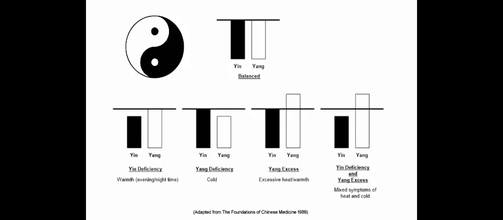Yin and Yang are also interdependent. Neither Yin nor Yang can exist in isolation, and only have meaning in relation to each other. For example, there is no hot without cold, light without darkness, male without female, etc.